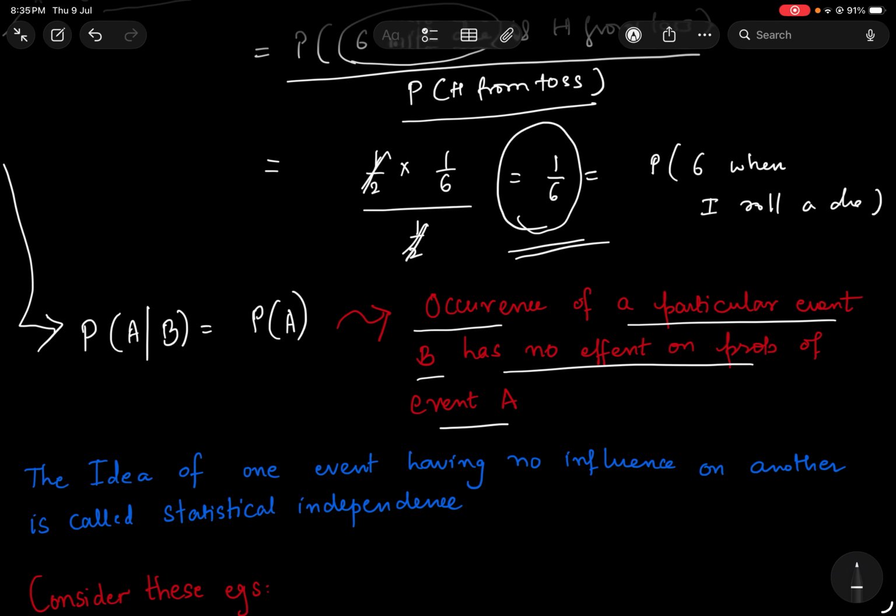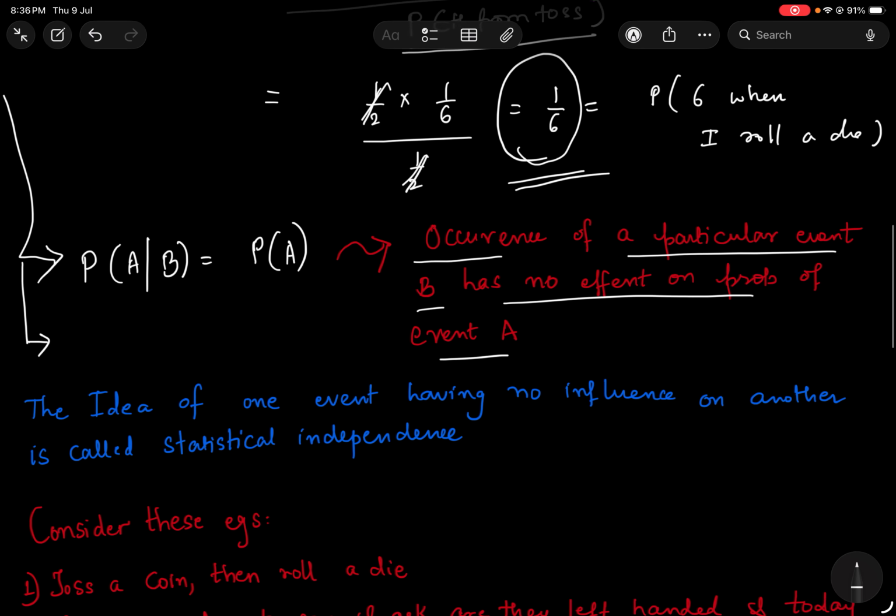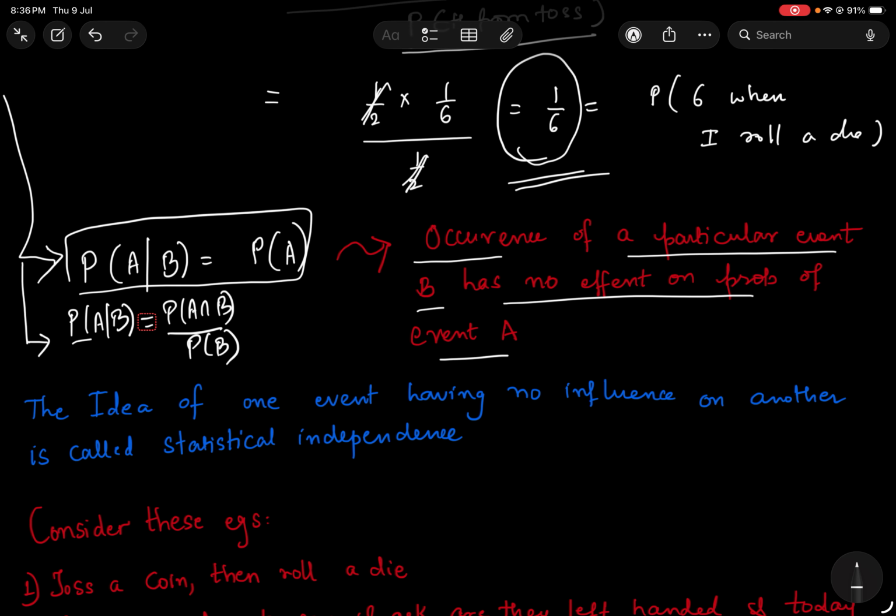Another way of writing this, which is actually the most famous way of defining independence of events, is: we know by definition, and by the independence definition, I know that this is A. So this means probability A intersection B is probability A into probability B.